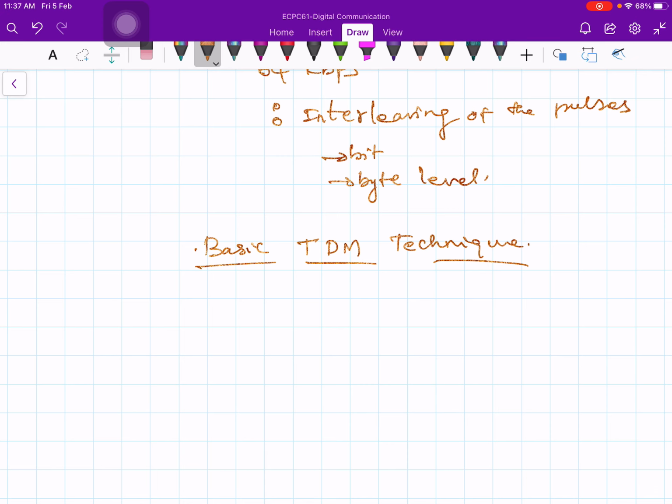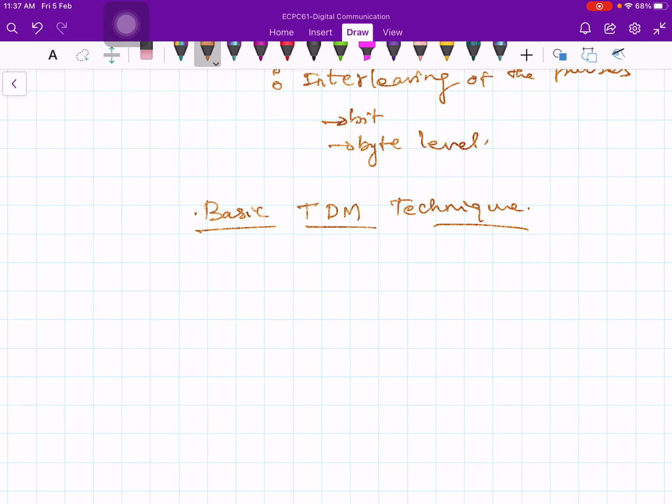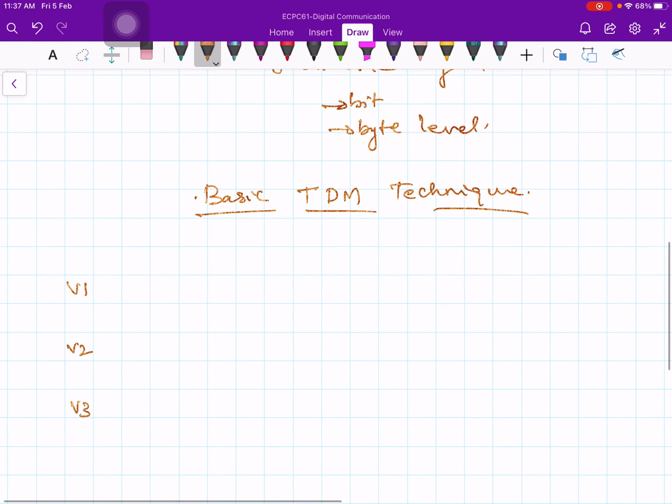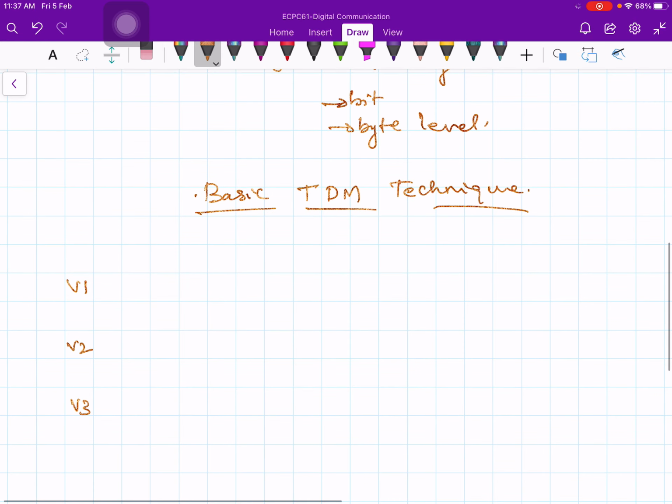Let's say I have three voice circuits. Let me call them voice circuit 1, voice circuit 2, and voice circuit 3, V1, V2 and V3. This is a simple scheme, let's say. Each voice has identical bandwidth: V1 has 3.3 kilohertz, V2 also 3.3 kilohertz, and V3 also 3.3 kilohertz.